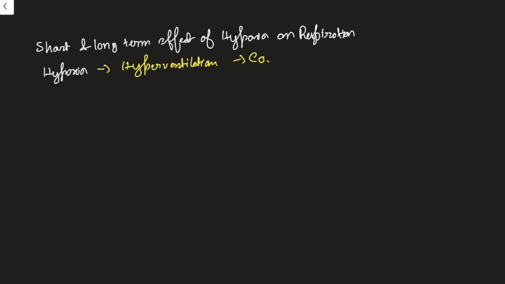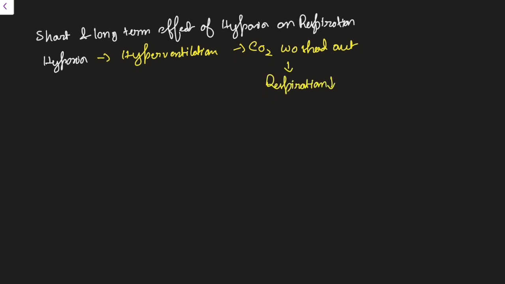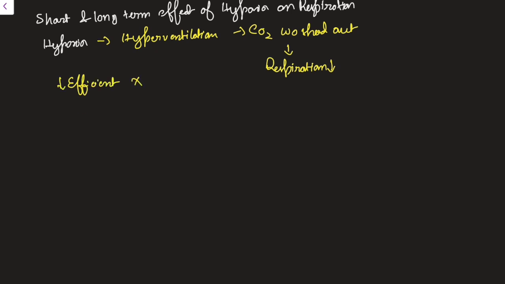Short and long term effect of hypoxia on respiration. As I have already said, hypoxia acts through the peripheral chemoreceptors and stimulates respiration to restore the deficient O2 supply. But this compensatory mechanism to maintain the O2 supply is short-lived. Due to hypoxia, what will it cause? It will cause hyperventilation. As a result, CO2 will be washed out and the respiration will be reduced. We can say that the short-term correction of hypoxia through peripheral chemoreceptors is not very efficient.